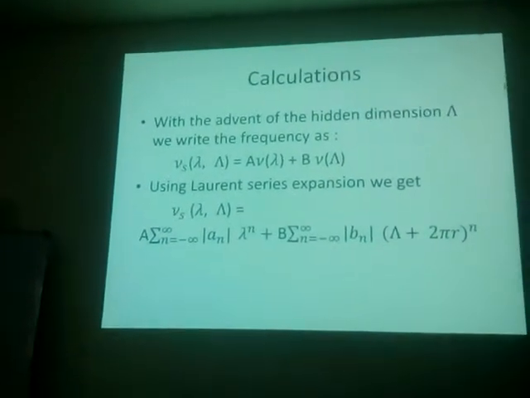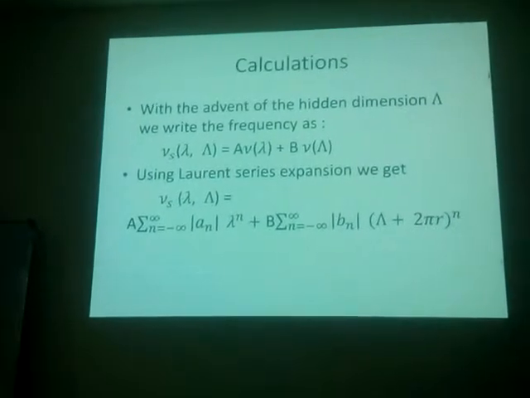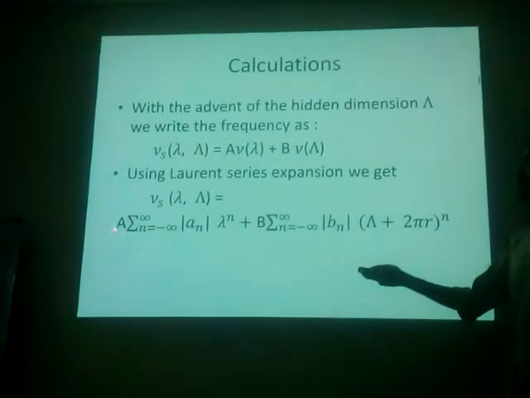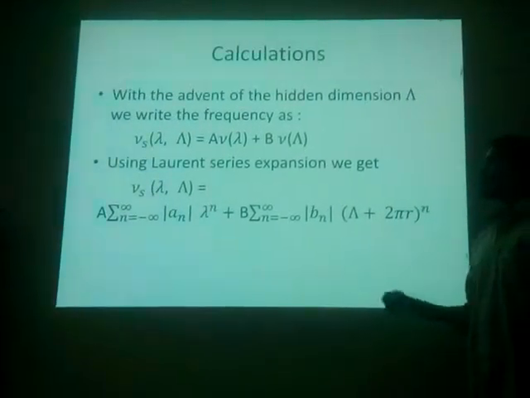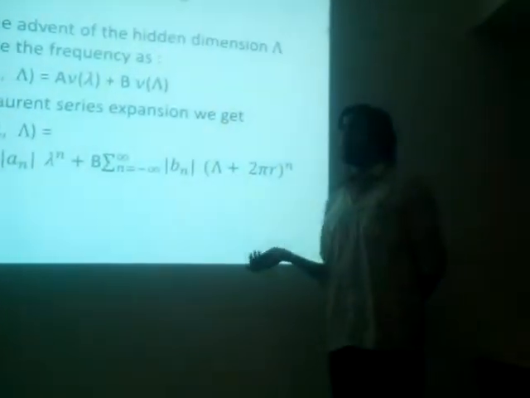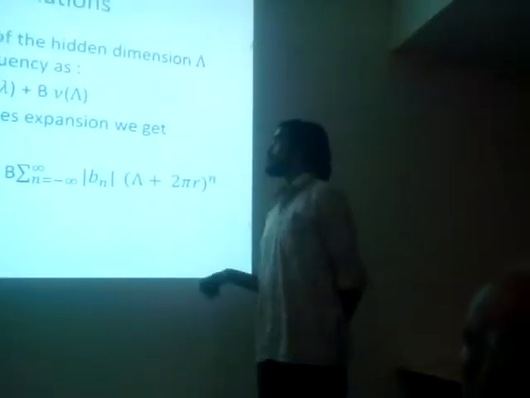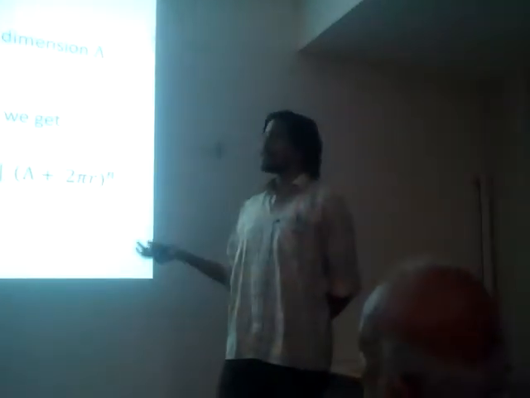Now after this, we use the Laurent series expansion, a mathematical tool which allows us to expand it like this, where A is the function and n and B are constants. We use this series to determine the mass. It is very complicated mathematical work, which I cannot show here, but we will get the result.